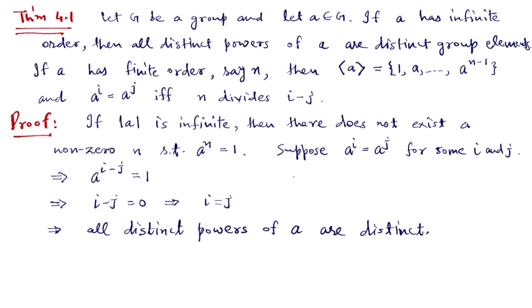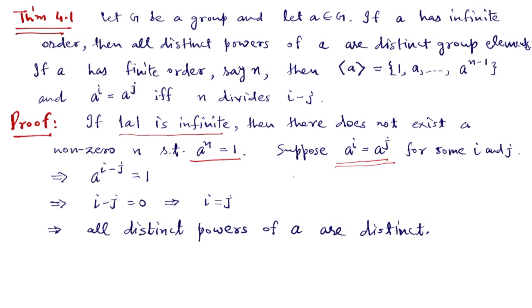First case, we take that the order of a is infinite. Because the order of a is infinite, no non-zero power of a can kill a. So a to the power n cannot be 1 for any non-zero n. Only a to the power 0 can be 1. Now we have to show that distinct powers of a are distinct. So suppose two powers of a are equal: a to the i is the same as a to the j, and our aim is to show that i and j are equal.